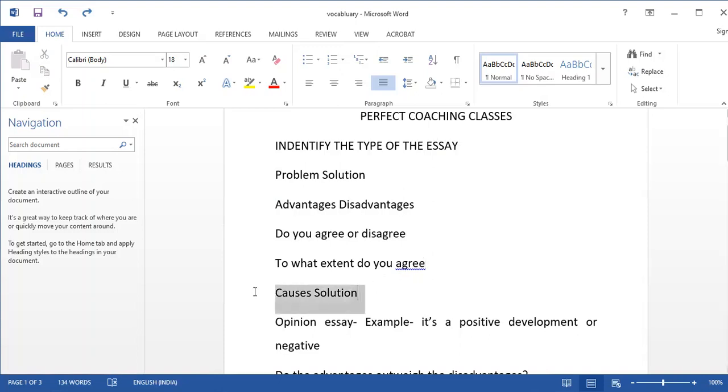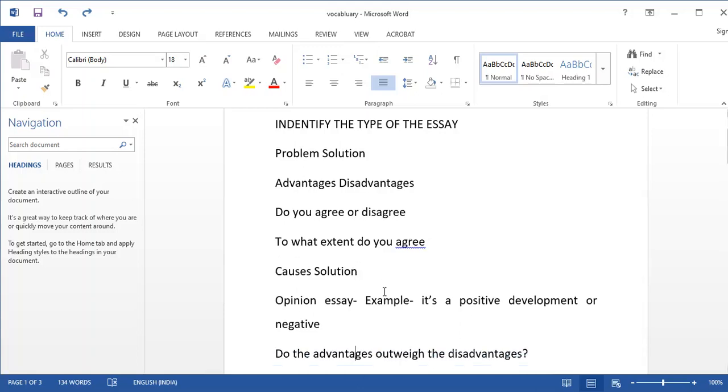Next type of essay is causes and solution, which is similar to problem and solution. But in a problem solution essay, usually a problem is given which you need to discuss and you have to talk about its solutions. But in causes solution, they give you a problem, but they ask you what the causes are for this problem and what solutions you can offer.